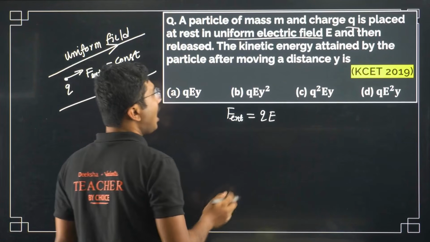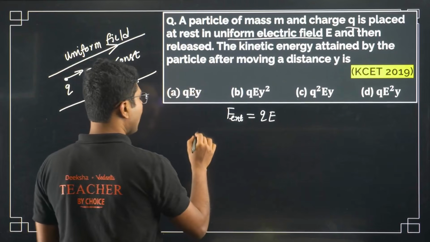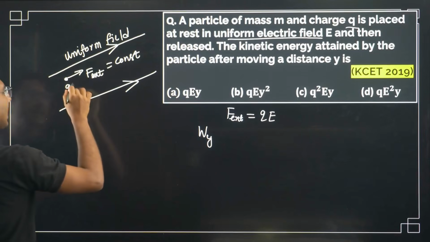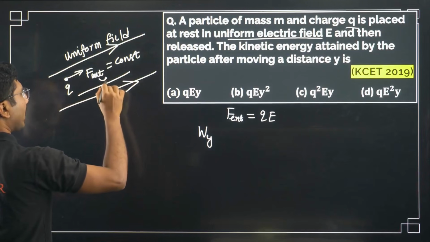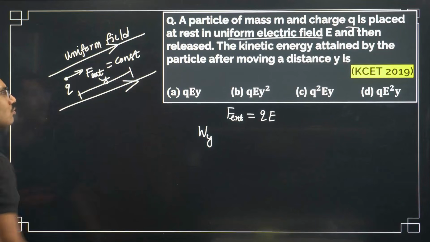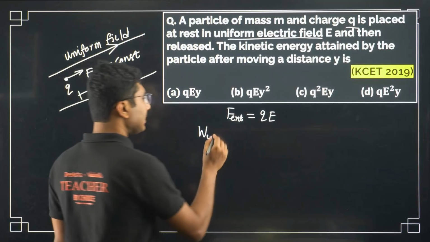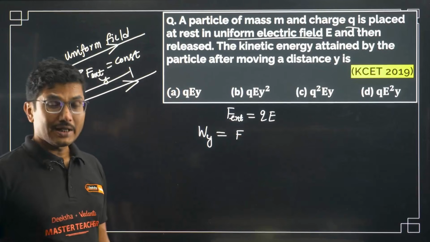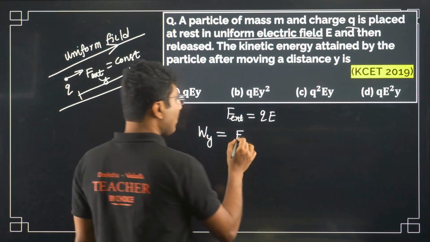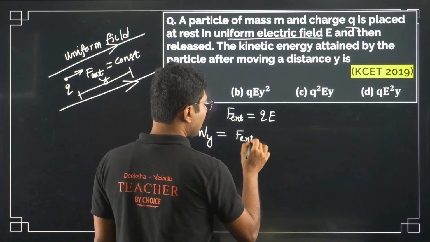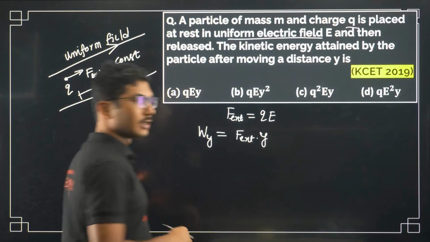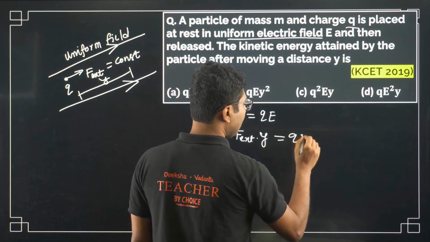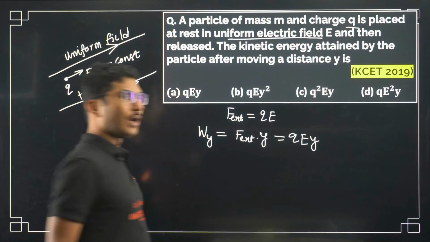So, what is the work done to move this charge by a distance y? If the force is constant, then how to calculate the work done? Force times displacement. Force times displacement, that is QEY. This is the work done.